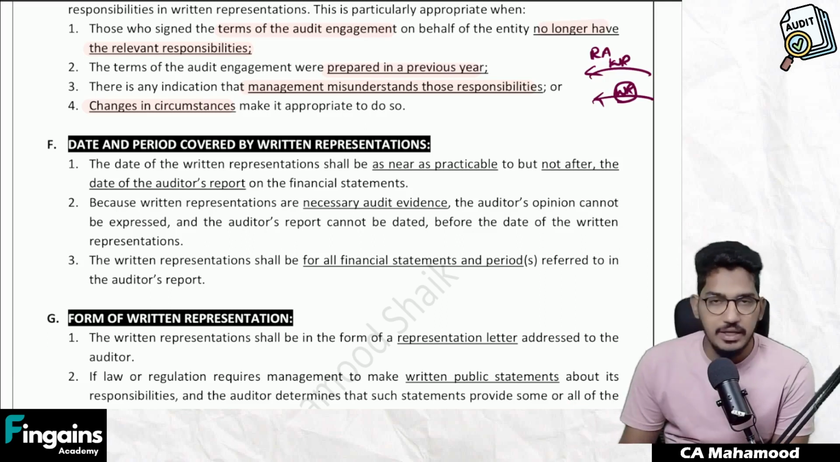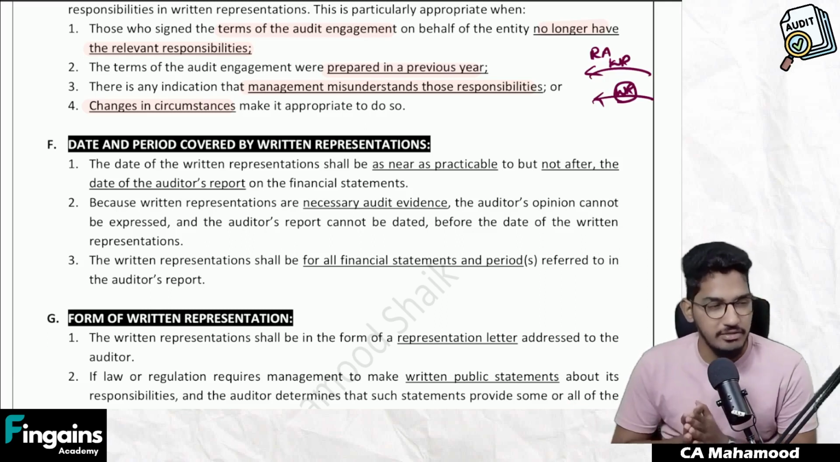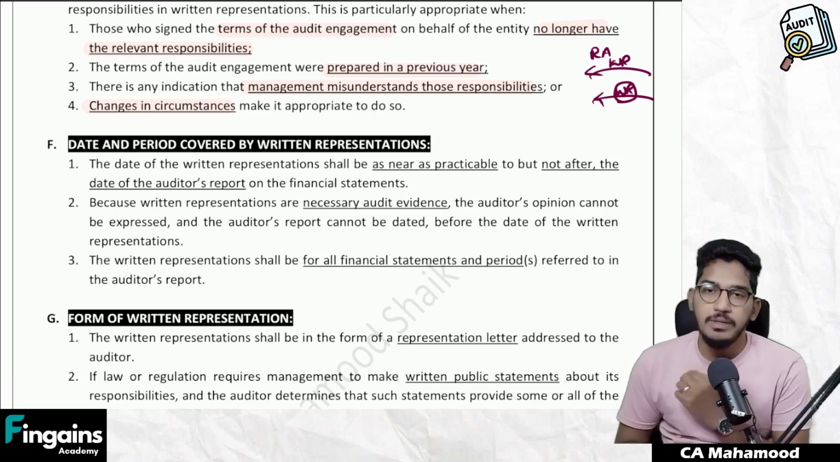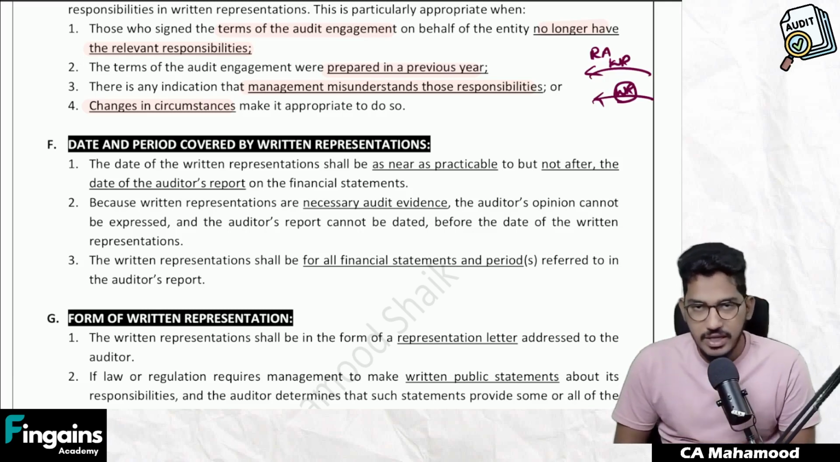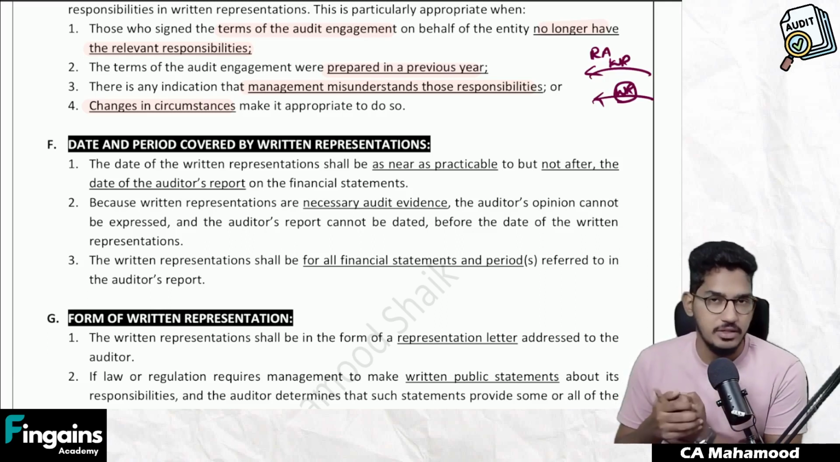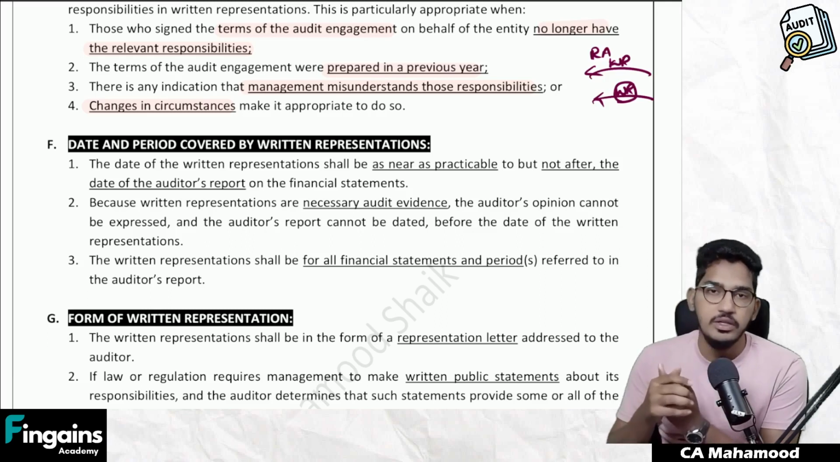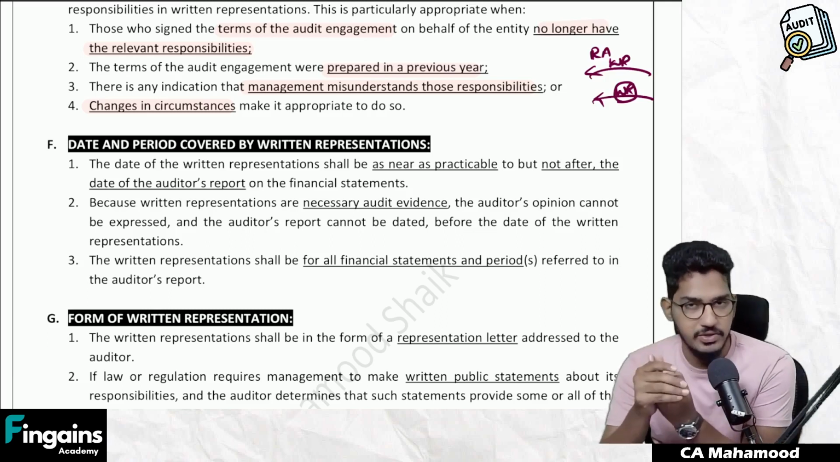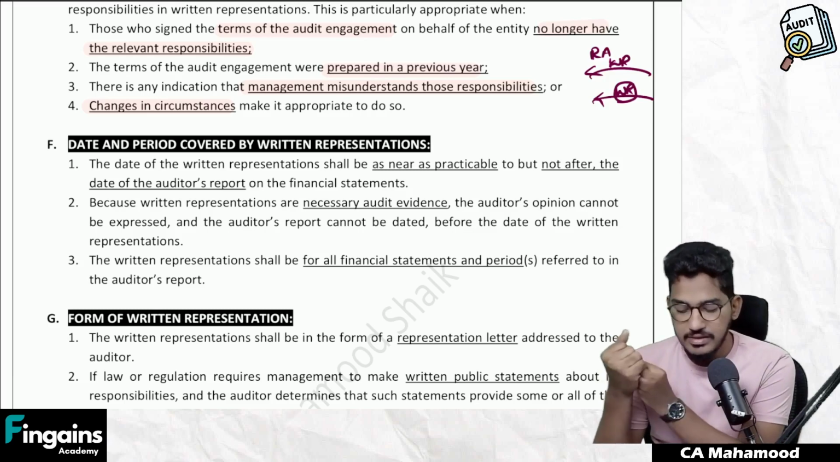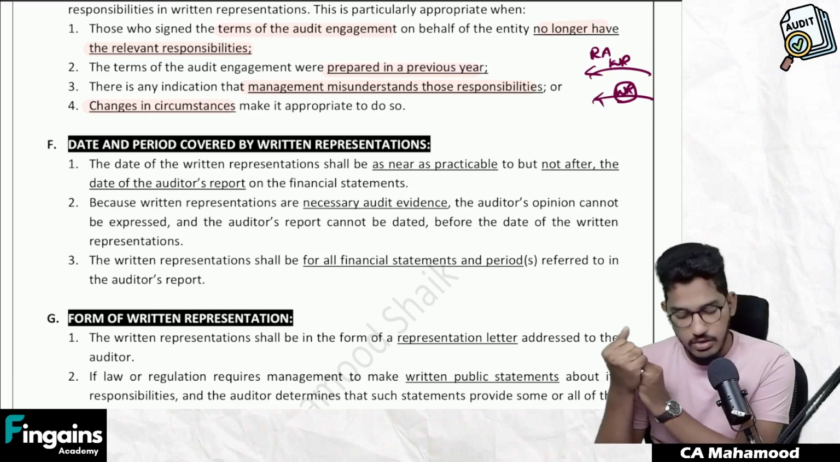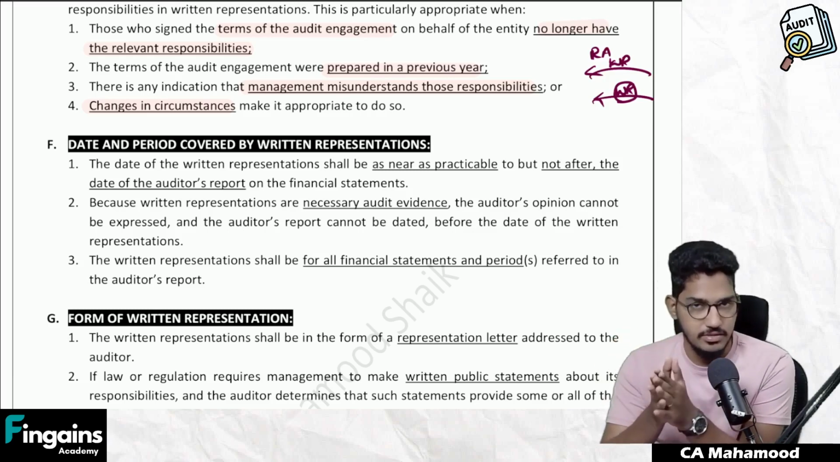So, a very simple paragraph. As an auditor, sometimes you might feel it appropriate to obtain confirmation from the management once again to reconfirm the responsibilities. Examples are: those people who signed the terms of engagement no longer have the relevant responsibilities, or the terms of engagement were prepared in a previous year, or the management misunderstands the responsibilities, or changes in the circumstances.